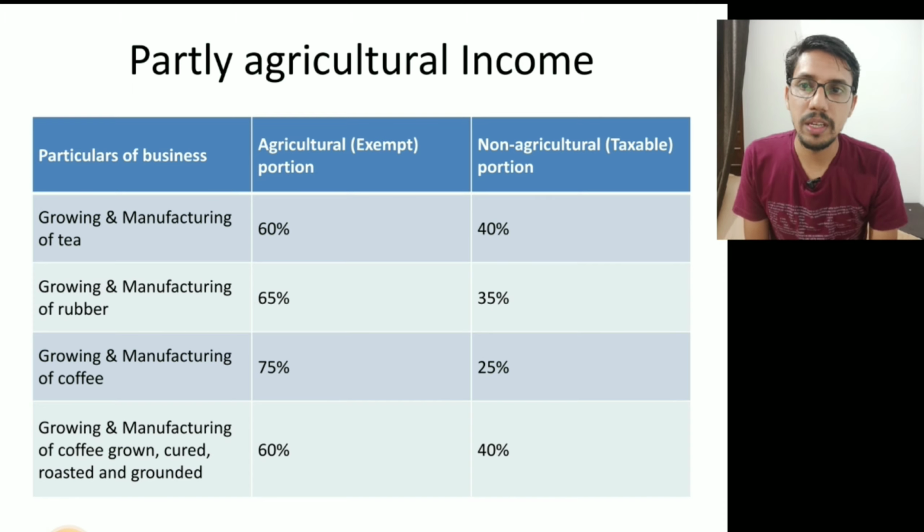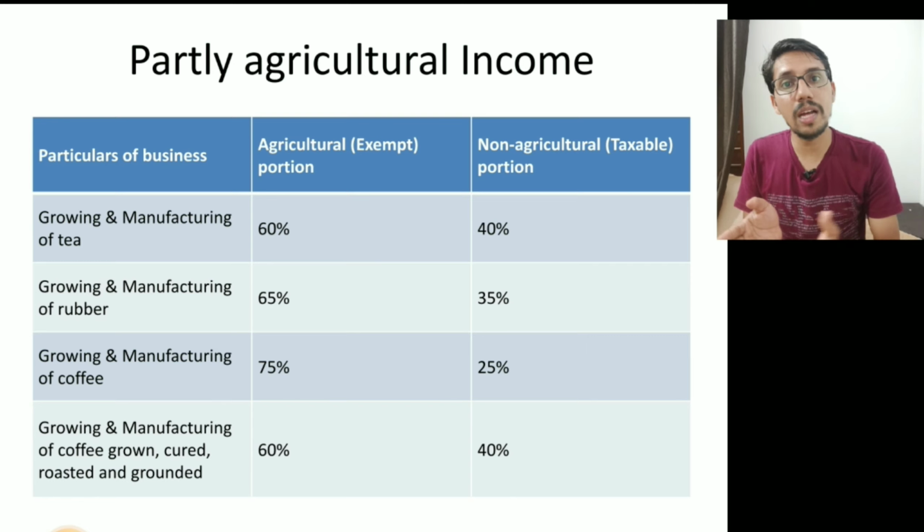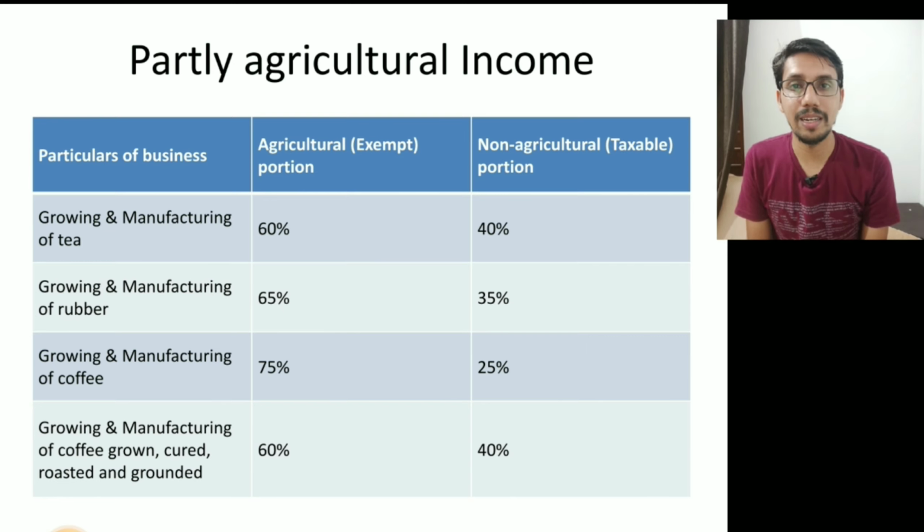In the case of coffee, 75% is agricultural income and 25% is non-agricultural income. And if you are doing more activities, that is, curing, roasting and grinding the coffee and selling it, then 60% is agricultural income and 40% is non-agricultural income.